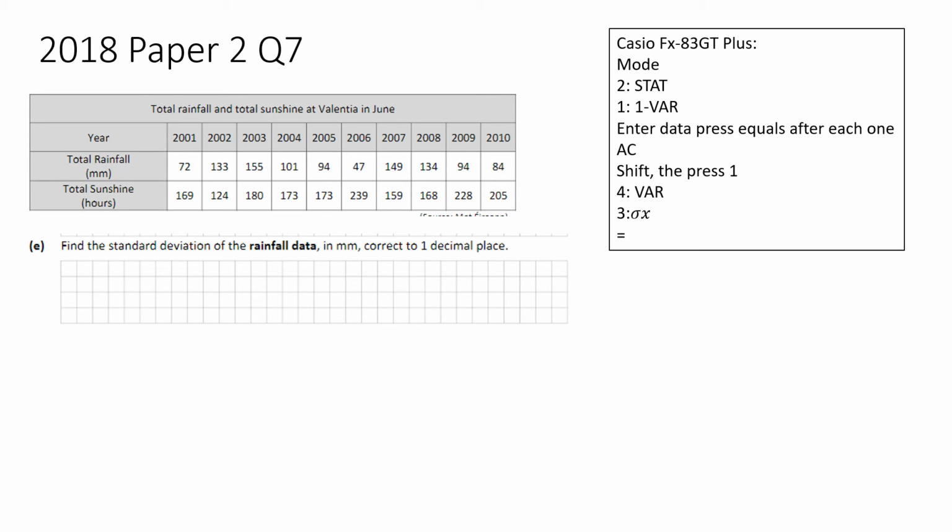Okay, once you've done that, then you press AC on your calculator, so it'll go into the memory of your calculator. You're looking at standard deviation, which is statistics. So you'll press shift, and then above the number 1 you'll see stats.